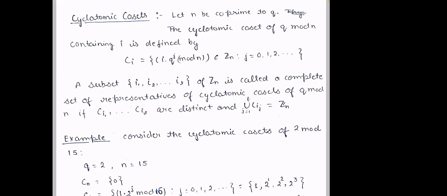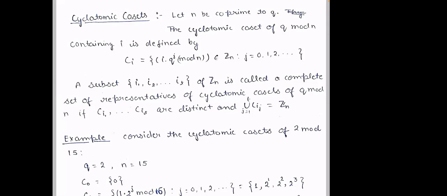Q is 3, J is 0, 1, 2, 3, and so on. What is C1? 3, 1, 3, 3 square. You are telling that C1 means now I equal to 1, right? Yes. When I equal to 1, I no need to worry about the I value, right? The only thing I need to see is q power j, and the first value of j is how much? 0, right?